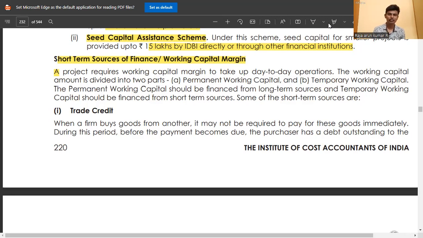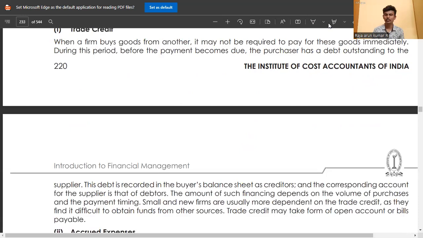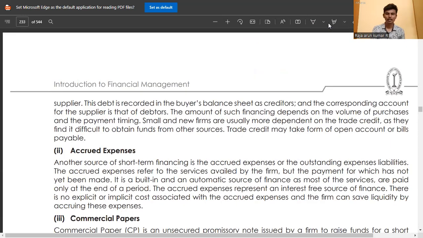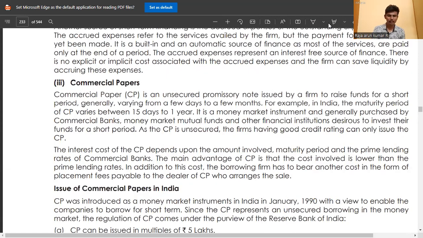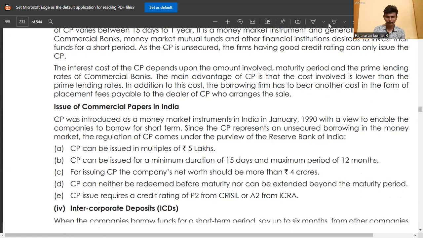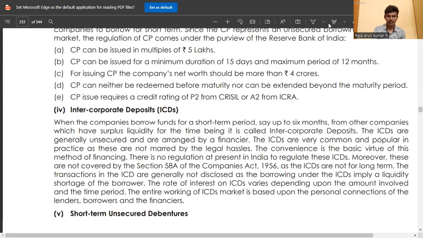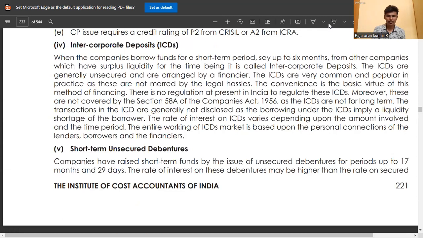Short-term sources of financial working capital management include trade credit. You just read that in BCom, MCom or 12th itself, so go through those topics also. Here they give a different explanation. The maturity period of commercial paper varies between 15 days and 1 year. Then there is intercorporate deposit. I want to tell you something about intercorporate deposit, which is a new topic.